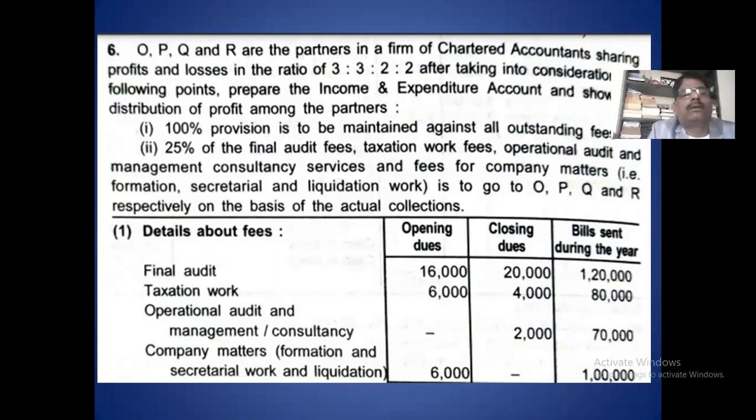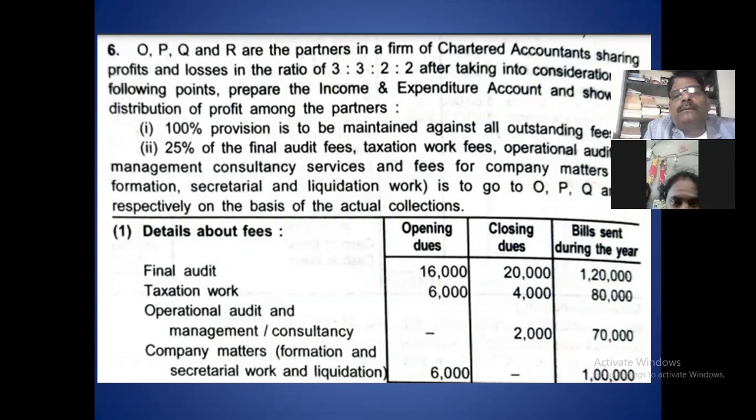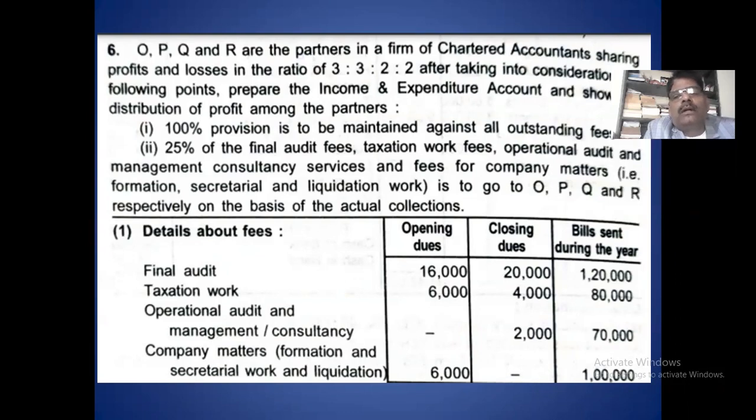In question number 6, O, P, Q, R are partners in a firm of chartered accountants. They share profits and losses in the ratio of 3 to 2. That means 3 by 10, 3 by 10, 2 by 10, 2 by 10 respectively. Taking into consideration the following points, prepare the income and expenditure account.